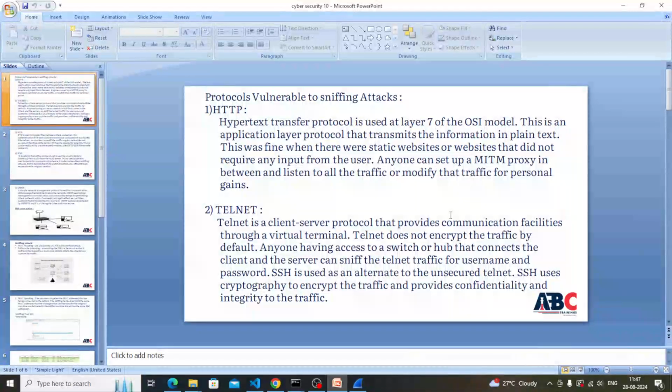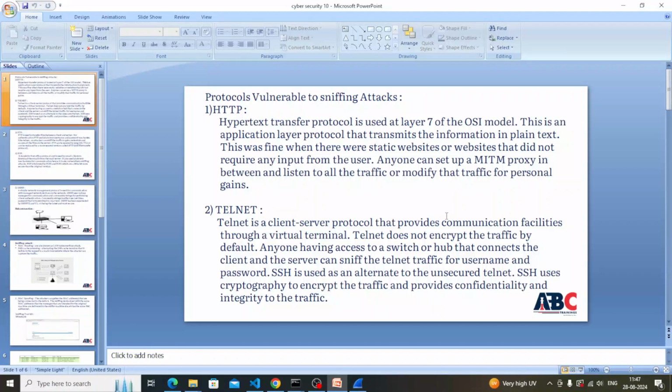So our today's topic is we want to see protocols vulnerable to sniffing attack. First we will see what is meant by sniffing. Sniffing is an application that can read, monitor and capture the network data and read the network packets. There are two types of sniffing, active sniffing and passive sniffing.